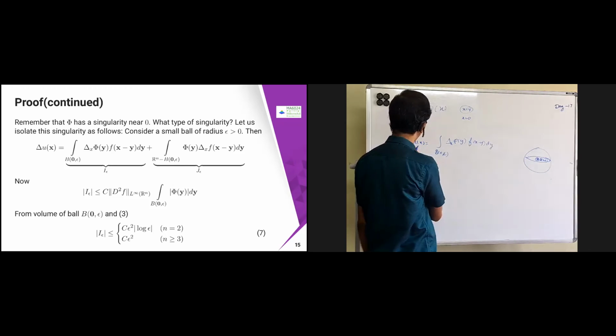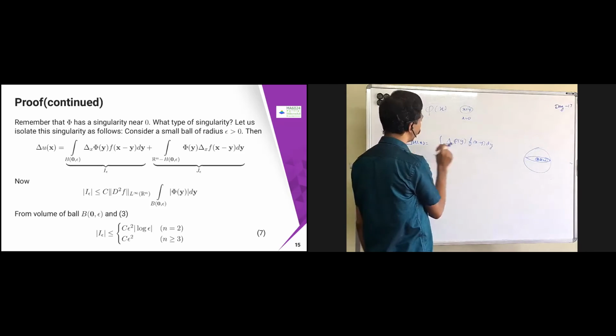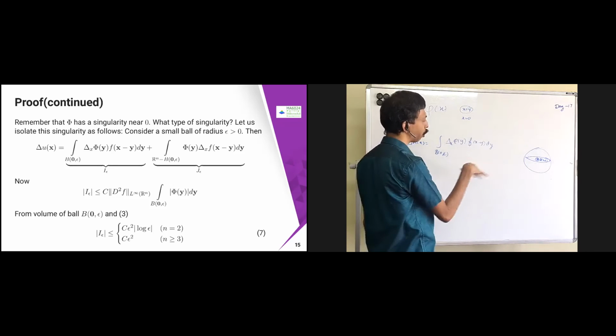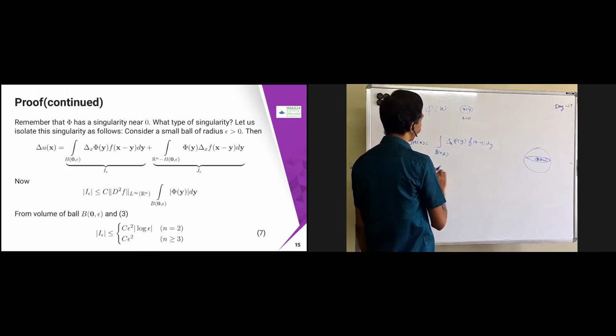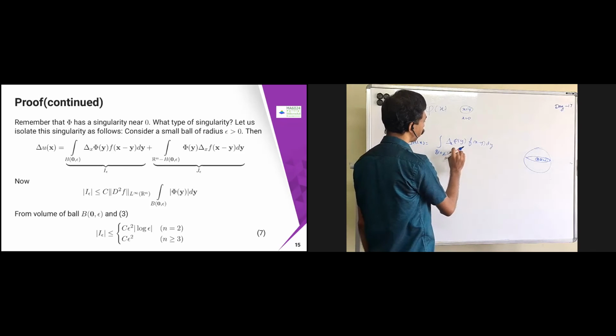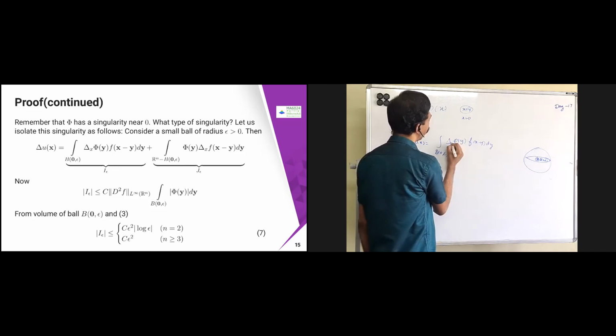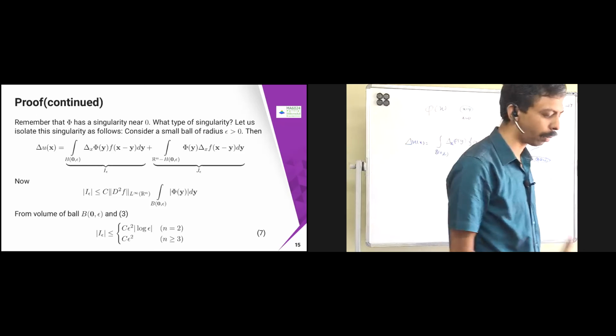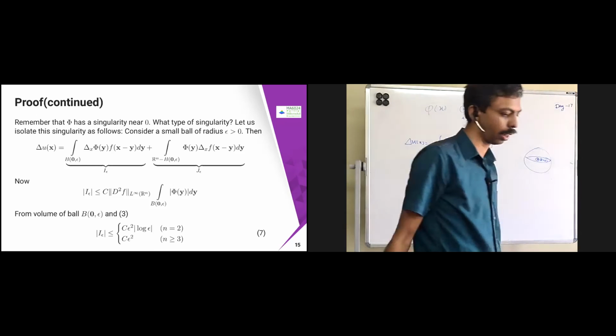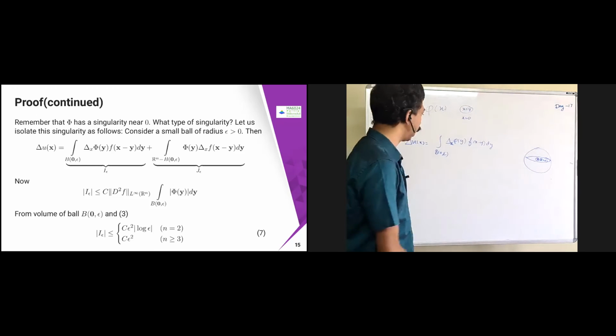I'm just substituting this one, bringing the derivative over here because all other things we have: u belongs to C squared and is compactly supported. So I can bring it inside. Continuous differentiability is there, so you can use the Frobenius theorem and bring it inside. Here I'm denoting del x because I want to identify that this is with respect to x instead of with respect to y. There are two variables, so I'm mentioning del x of this one.